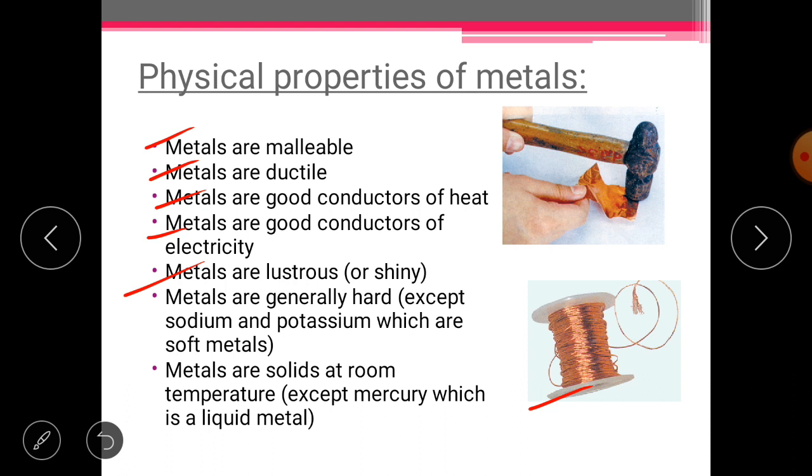Now the next thing is metals are generally hard. When I say generally, it means some are not. Like sodium, potassium, they are soft metals. They are so soft that you can cut them with the help of a knife. Okay, let's move to the next point. It is metals are solid at room temperature except mercury. Yeah, the same mercury which you find in a thermometer. So let's move.